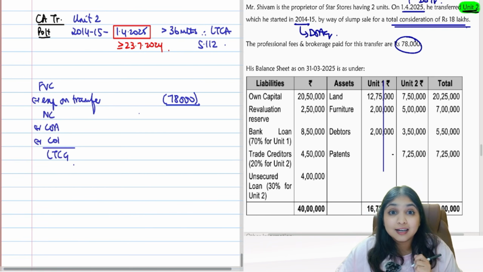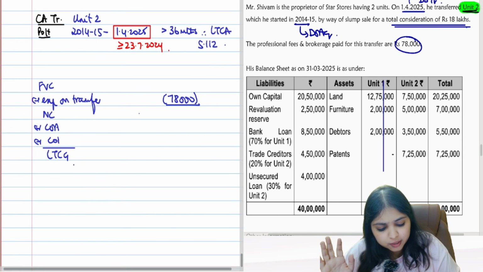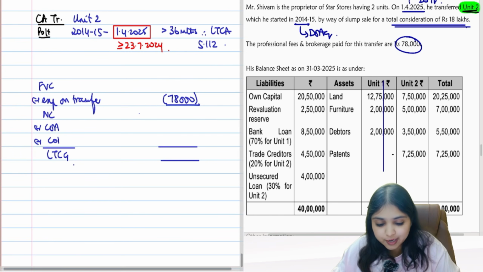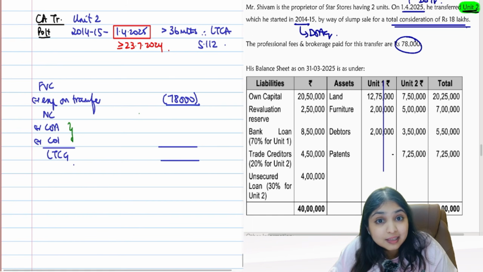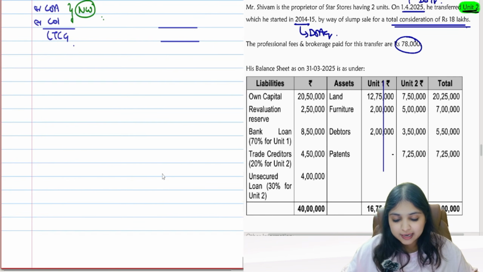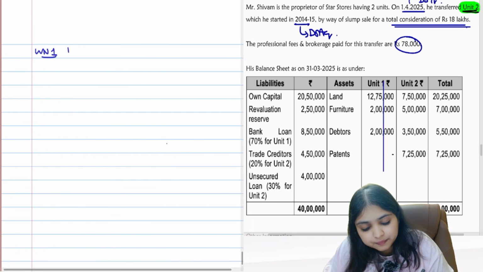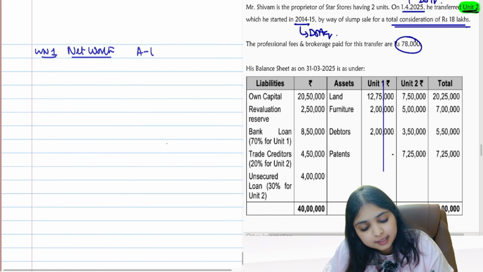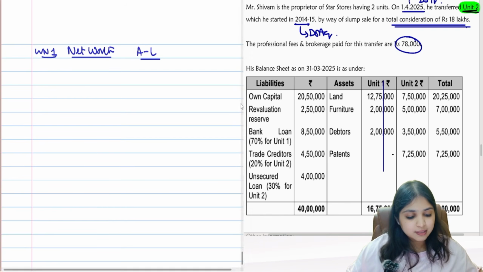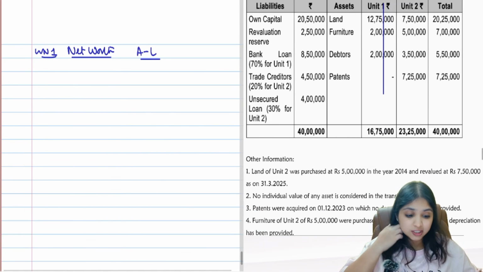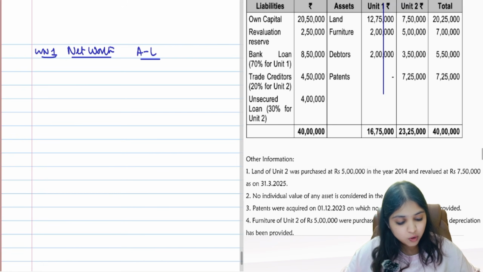Now, in slump sale, what's the most important calculation? Your cost of acquisition, cost of improvement. This will be nothing but your net worth, guys, net worth. So come on, let's do proper net worth computation. Working note number 1, net worth. How to find net worth? Asset minus liability. So step by step we will go. They have given a lot of adjustments also over here. We'll do them all one by one.